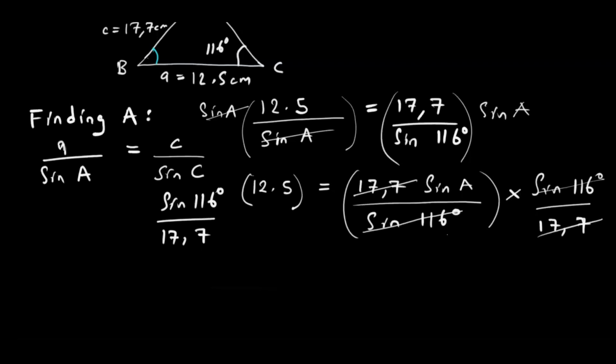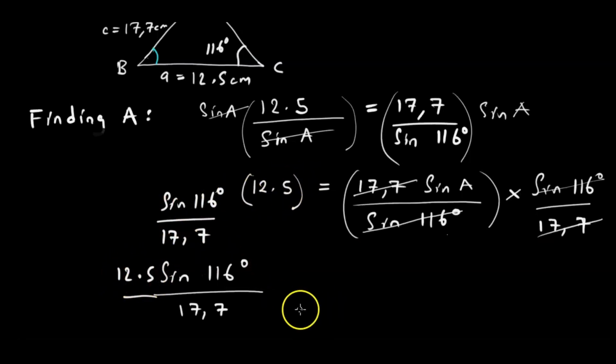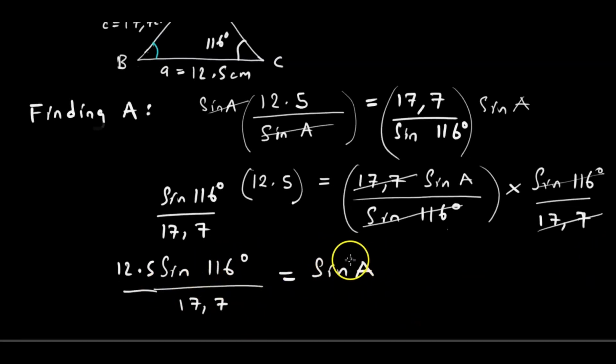I don't want us to be confused, so let us remove this part. Okay, sapanapa teta kuinyora takati the sine of 116 degrees over 17.7, then this of course sine of 116 degrees multiply na 12.5, sapanapa is 12.5 sine of 116 degrees over 17.7 is equal to the sine of A. Are we together panapa?